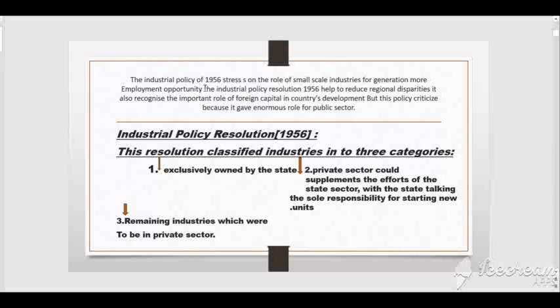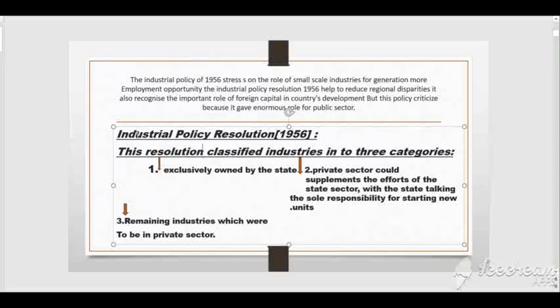So the Industrial Policy Resolution 1956 helped to reduce regional disparities. It also recognized the important role of foreign capital in the country's development, but this policy was criticized because it gave enormous role to the public sector. So these were the features of the Industrial Policy Resolution, IPR. But what was IPR, right? So we will learn the definition of IPR.